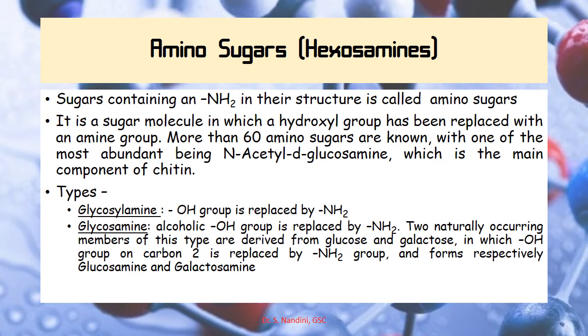I have given the types of amino sugars or hexosamines. The first is glycosylamine. Here the OH group is replaced by an amino group. Then glycosamine. Here the alcoholic OH group is replaced by an amine group. Two naturally occurring members of the glycosamines are derived from glucose and galactose. In these, the OH group on carbon 2 is replaced by an amine group, and this forms glucosamine and galactosamine respectively.